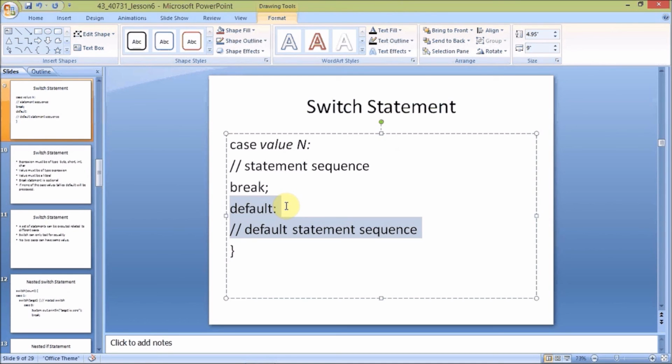The default statement should say your input is not correct, give a valid input.